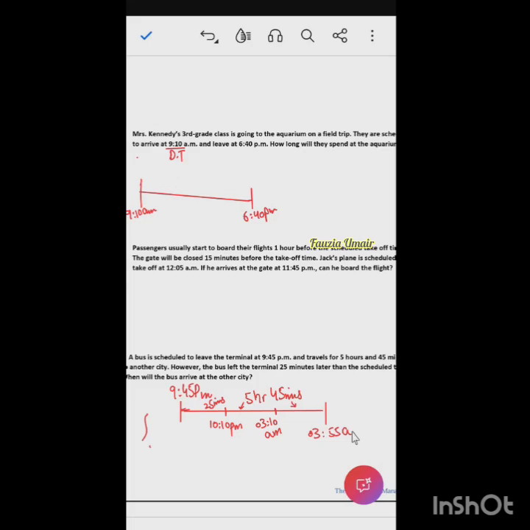When will the bus arrive at the other city? The bus will arrive at 3:55 a.m.